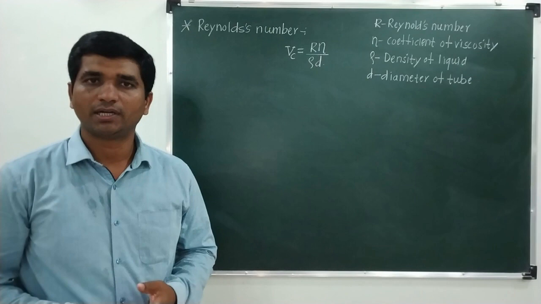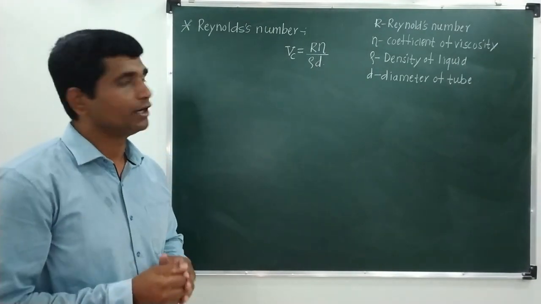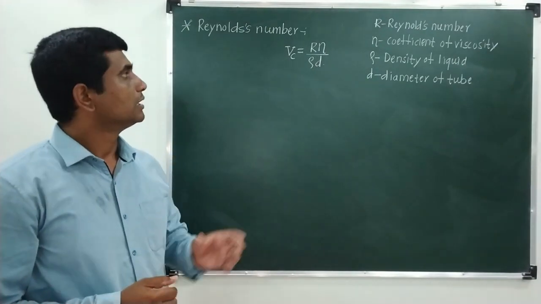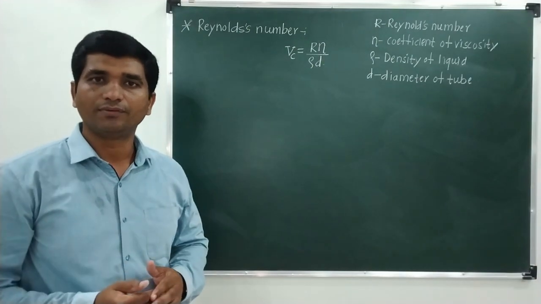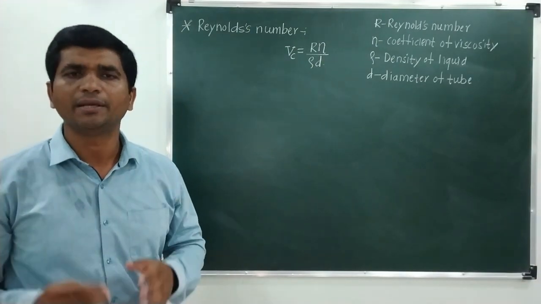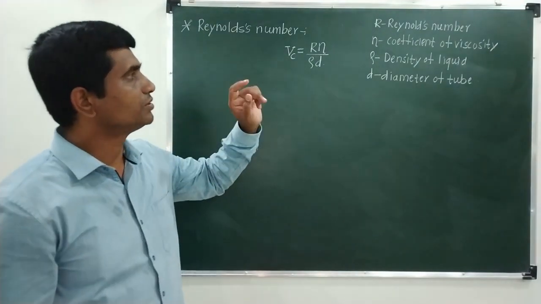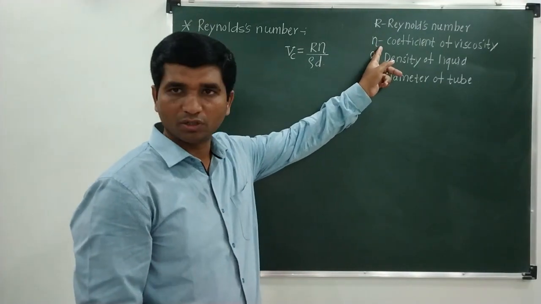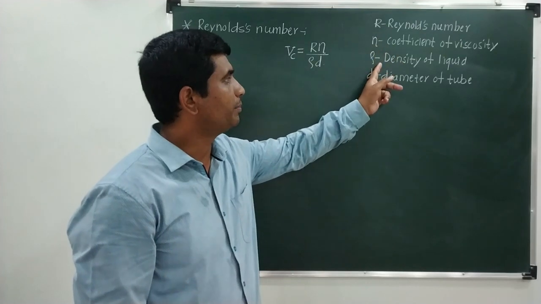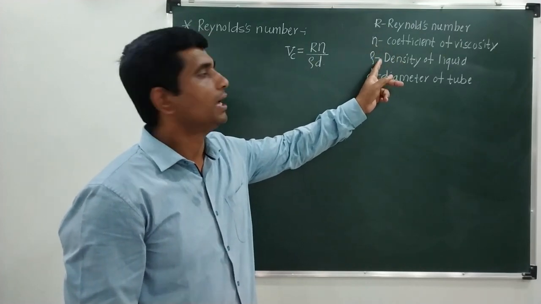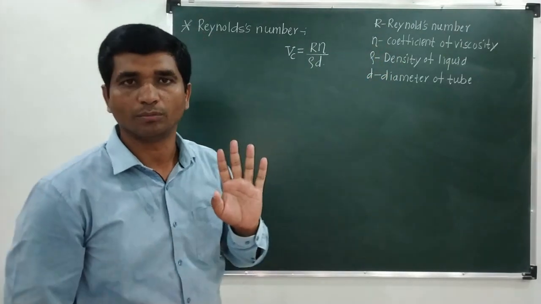Based on the experimental results, what Reynolds proposed is that this critical velocity of a liquid at which turbulence sets in depends upon three parameters: the coefficient of viscosity, the density of the liquid, and the diameter of the tube.